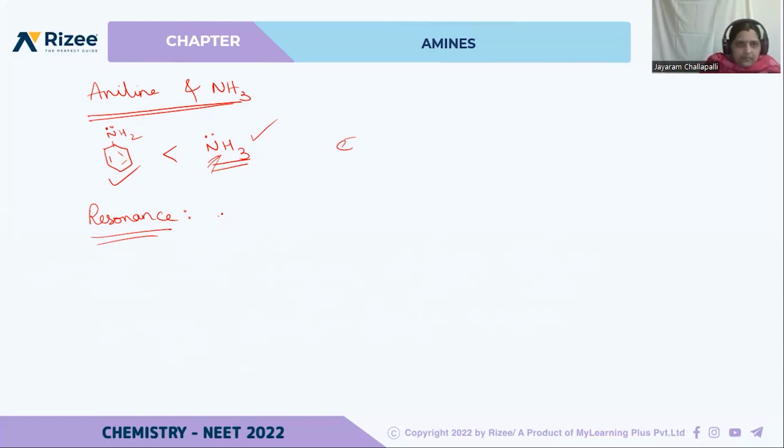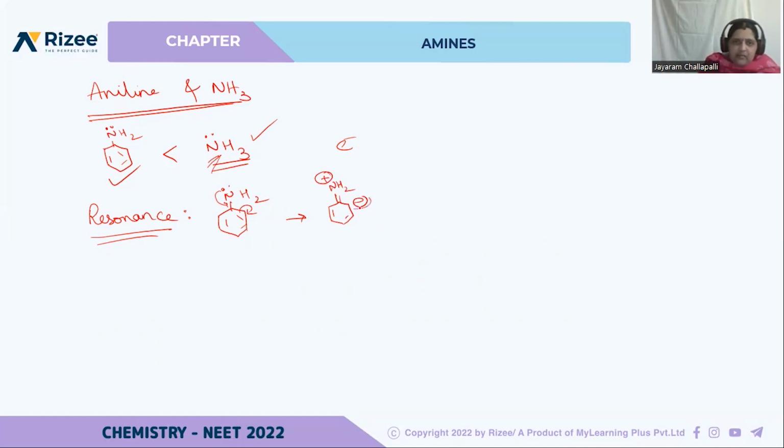So what's going to happen here? Resonating structures will form. So this lone pair will come here, this bond will go here, forming a resonating structure. NH2 plus and here minus.